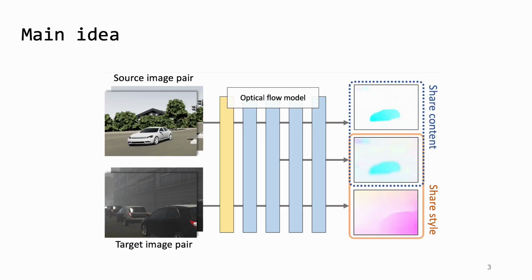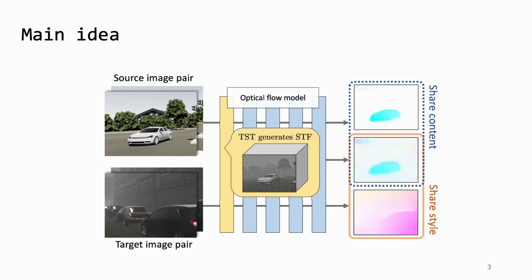In this presentation, we introduce a generic method for optical flow domain adaptation, which is applicable to arbitrary domains of optical flow estimation. The proposed domain adaptation approach tackles the domain discrepancy issue in optical flow estimation. Our target style transfer module generates a synthetic target feature, which contains the content of the source but the style of the target. The module enables the flow model to be easily adapted to the target domain by utilizing the properties of the synthetic target feature.